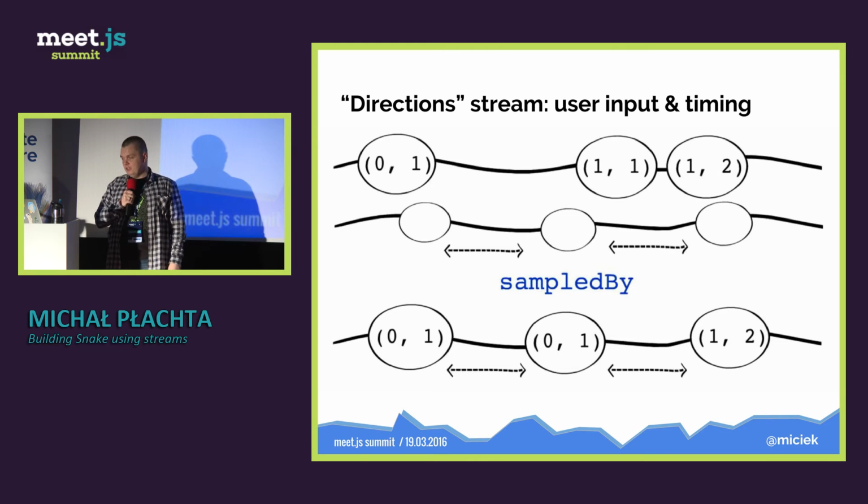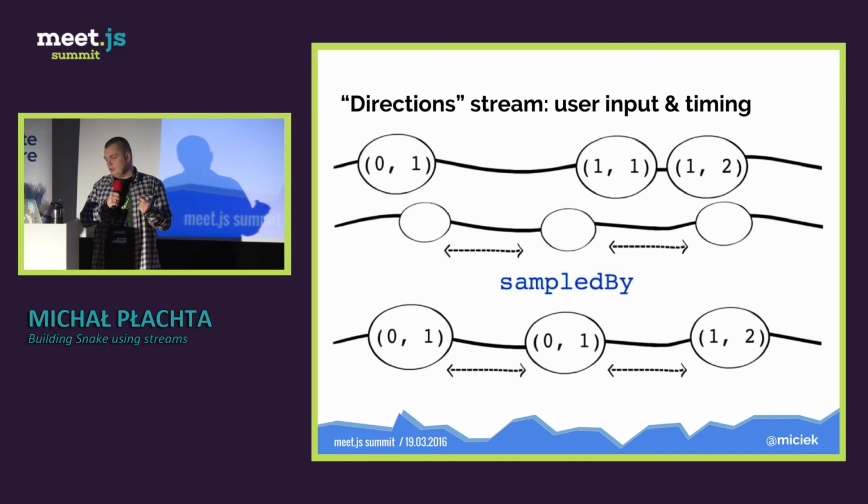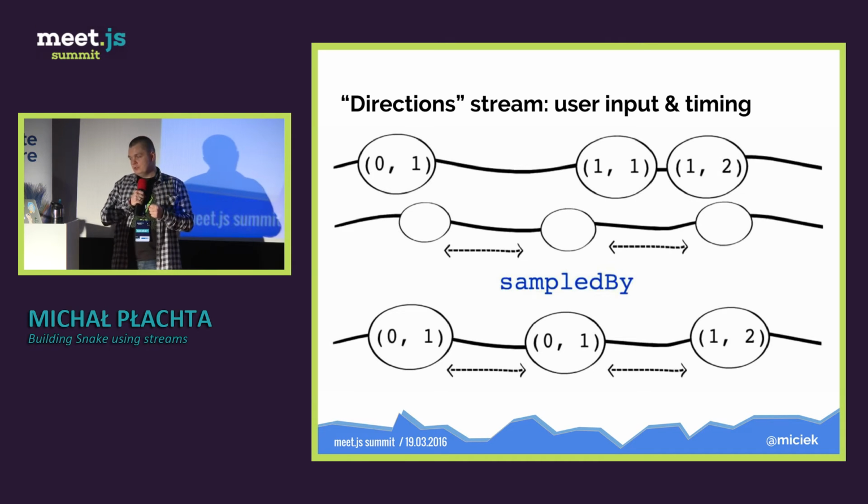So in this case, as you see, one direction has been lost, right? Because the user pressed the button so quickly that two value changes were done inside the 100 millisecond window, okay? And as you see, only 0,1 was outputted, and then the 1,0 vector. Okay, any questions about that?